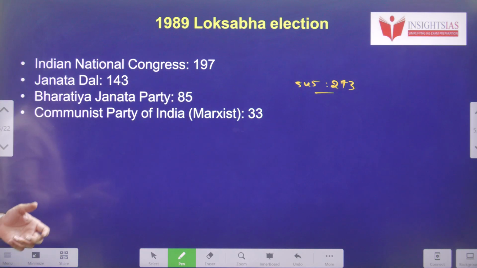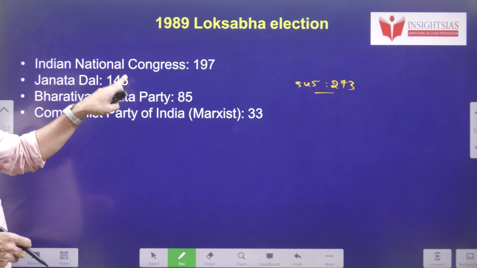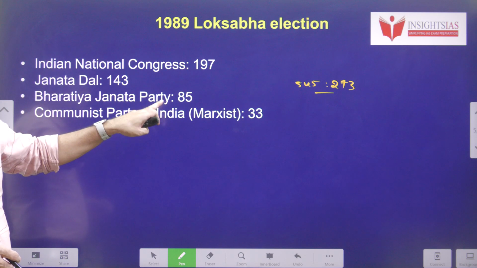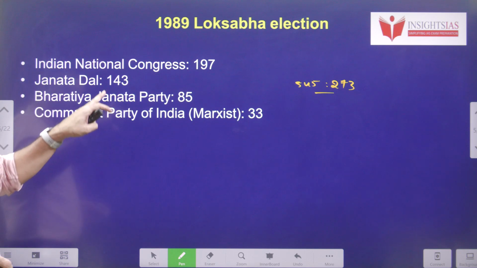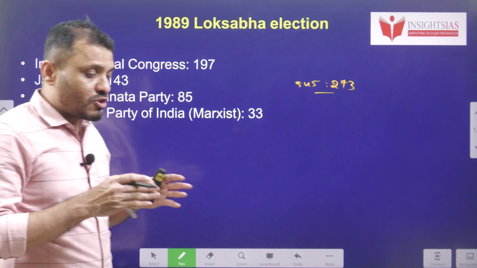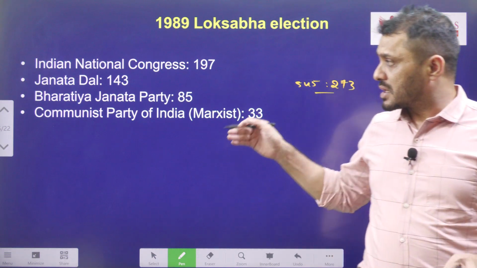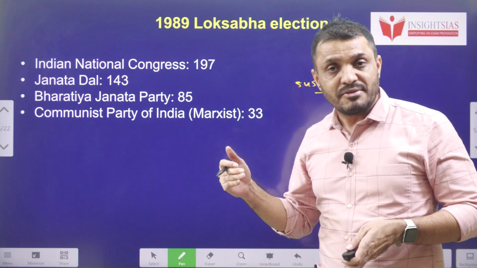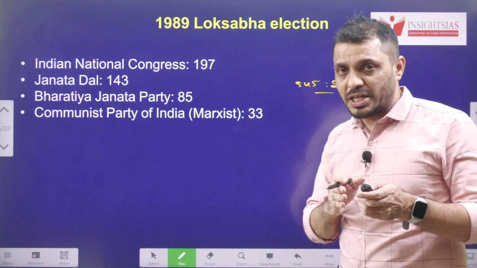Here, of course, Congress said they were not ready to form the government. Janata Dal came forward to form the government. They were supported by the Bharatiya Janata Party, BJP, from one end as well as the communists from the other end. This was a peculiar government, supported by both the BJP, the right wing, as well as the communist left wing simultaneously. That government was led by VP Singh. During his time only Mandal Commission recommendations were implemented.